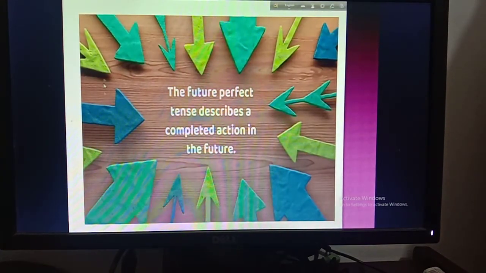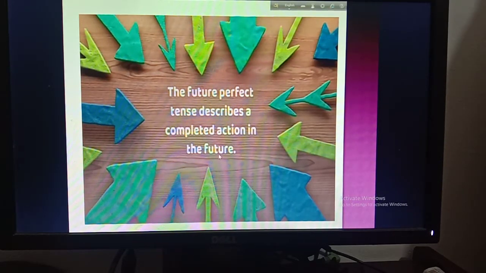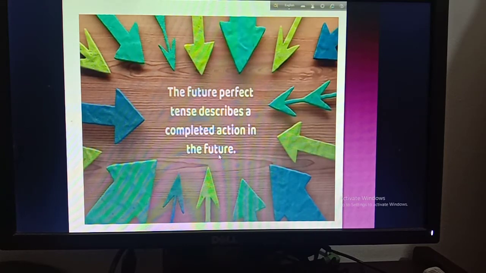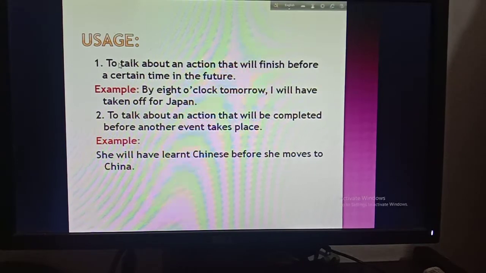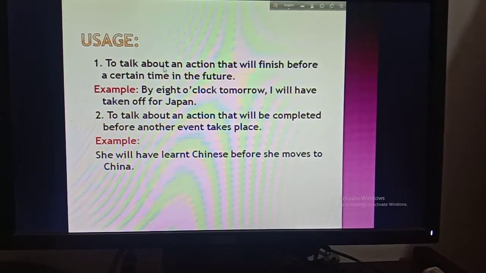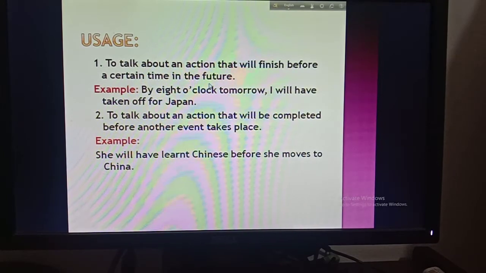So you can see that in this part I have written the future perfect tense describes a completed action in the future. That means there will be a completed action in the future. Uses. Number 1. To talk about an action that will finish before a certain time in the future. Example, by 8 o'clock tomorrow, I will have taken off for Japan. So, by 8 o'clock tomorrow, indication of a certain time.